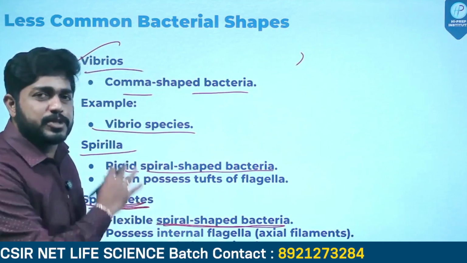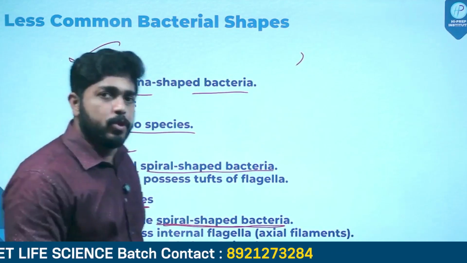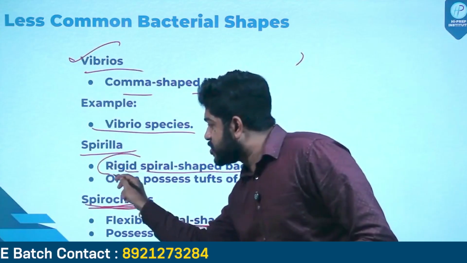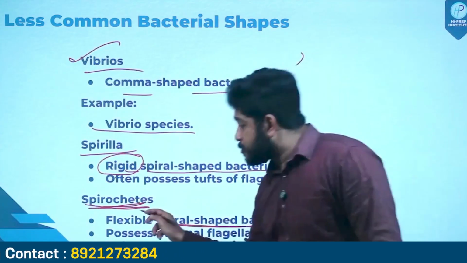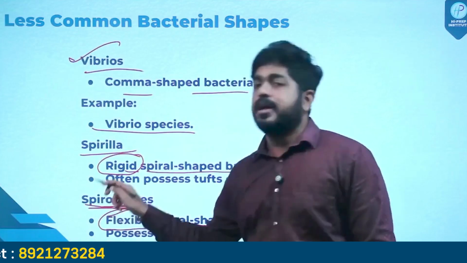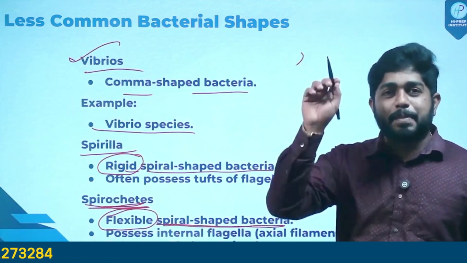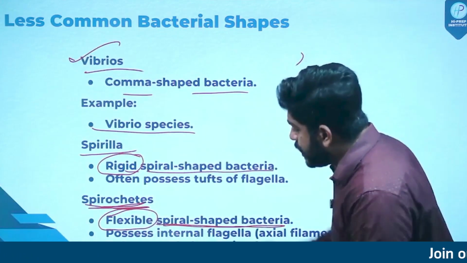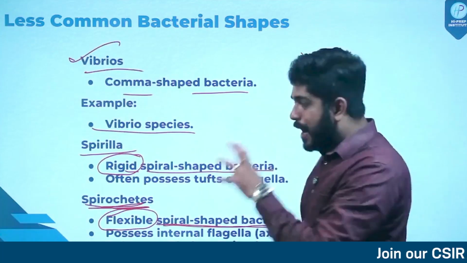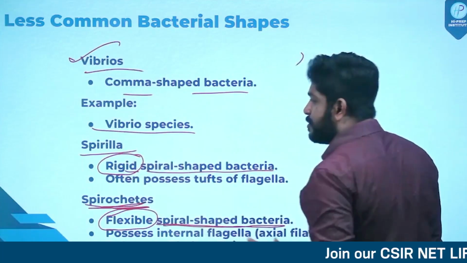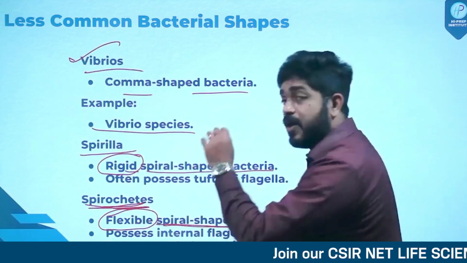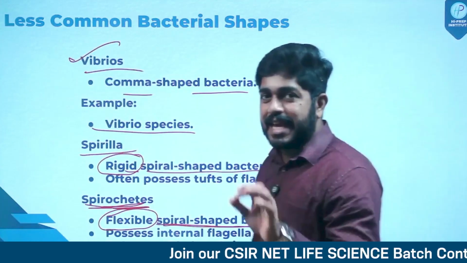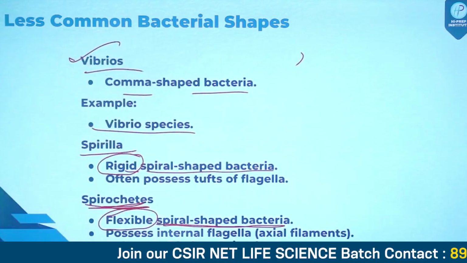So what is the difference between Spirilla and spirochetes? Both are actually spiral-shaped bacteria. See, Spirilla is always a rigid spiral-shaped bacteria, while spirochete is always a flexible spiral-shaped bacteria. So that is the main distinguishing feature of Spirilla and spirochetes. Spirochetes are flexible. They are not rigid like Spirilla. So that is the key distinguishing feature between Spirilla and spirochetes.